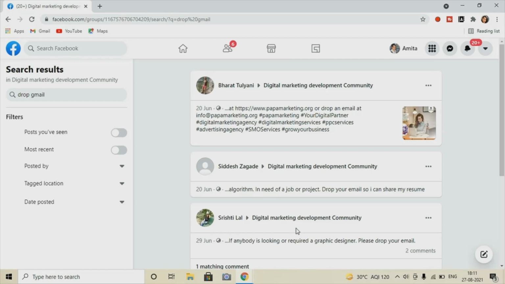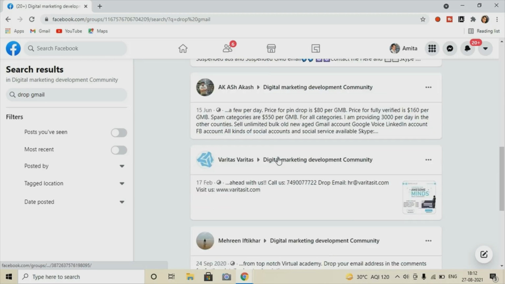Random group I have taken, and I'll be a member of this group. As per my niche, I always try to be a member of the groups which have huge membership, and in which we are getting multiple comments, so that will help me to target them.